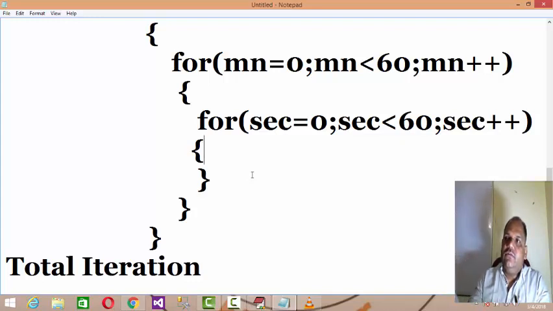The output will be 0 0 0, 0 0 1, 0 0 2, and so on, and after 60 seconds the minute is incremented by 1 and it switches back to the seconds again, and after 60 minutes r is incremented by 1. This is the way the entire loop will be completed.